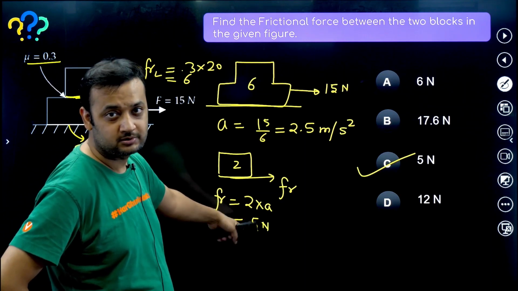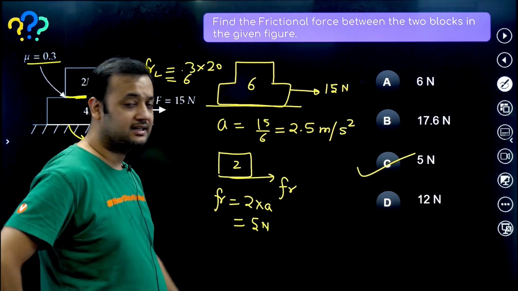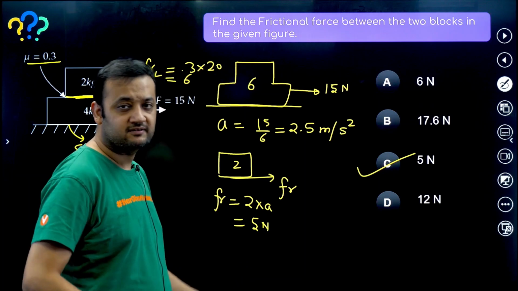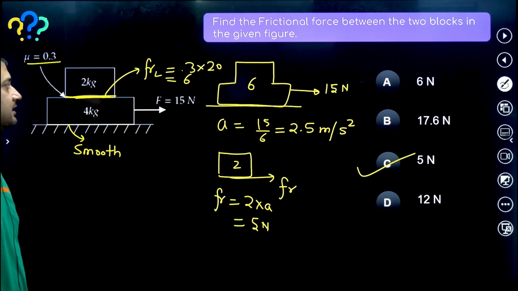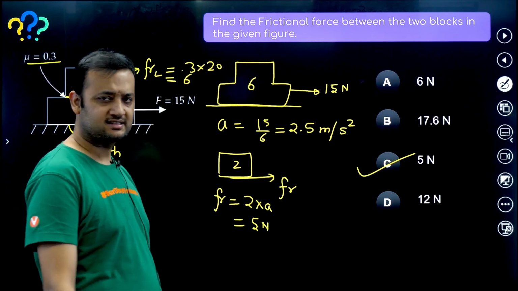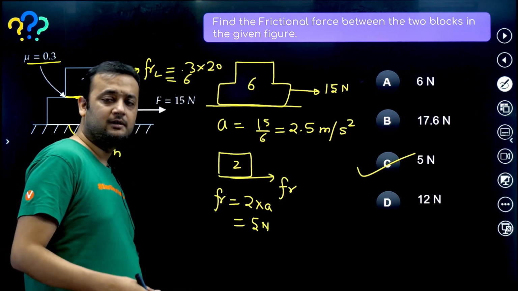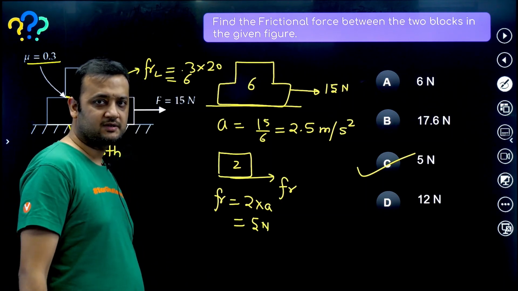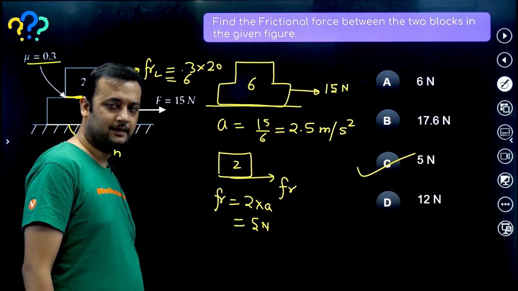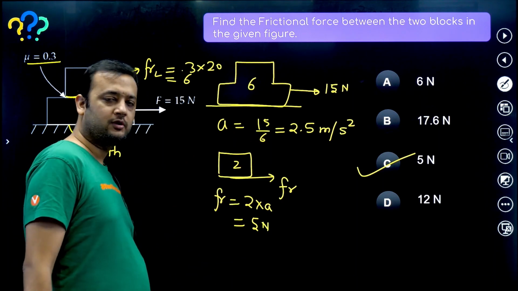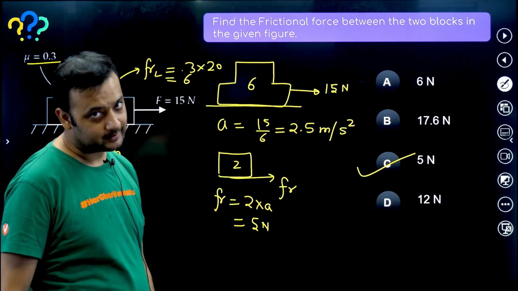That means we have assumed this much friction is acting. This much friction can act only if this much is available. So we checked how much friction is available. So 6 Newton was available. Hence we can say that this much friction will be able to act. So our assumption was correct that there will be no relative slipping, and the acceleration of both the blocks will be 2.5 and friction will be 5 Newton. I hope guys you have understood.